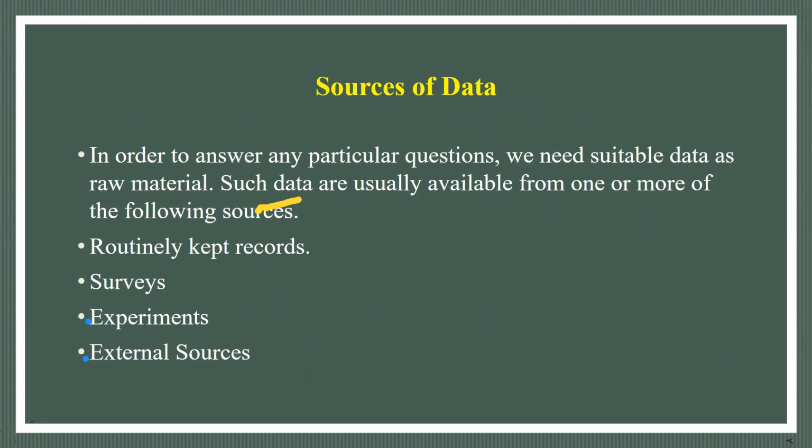Now, the source of data. The numbers we have collected come from four types of sources: routinely kept records, surveys, experiments, and external sources. Routinely kept records are just like farm reports, or routine meteorological records of daily temperature and rain. These are the daily kept records, so these become data.